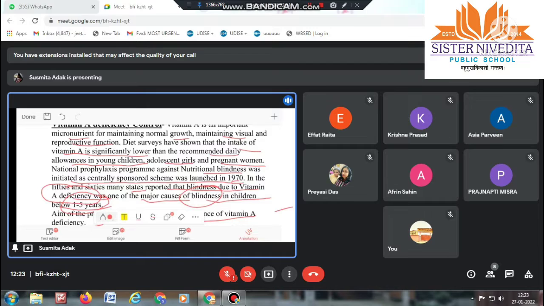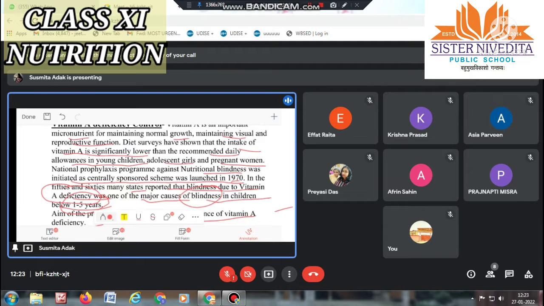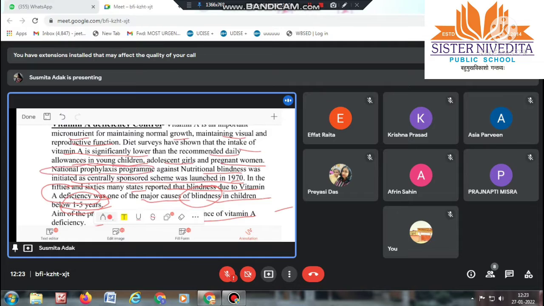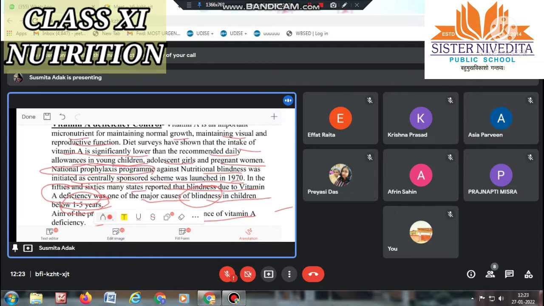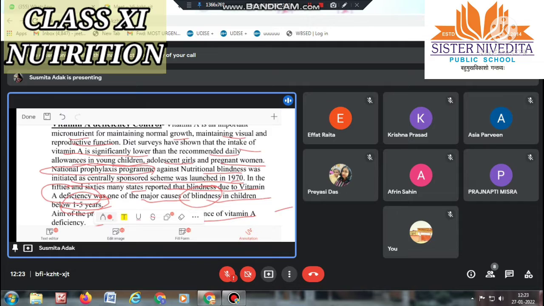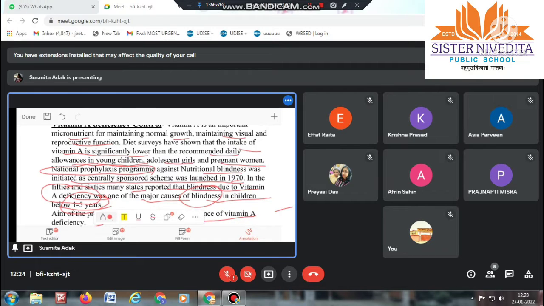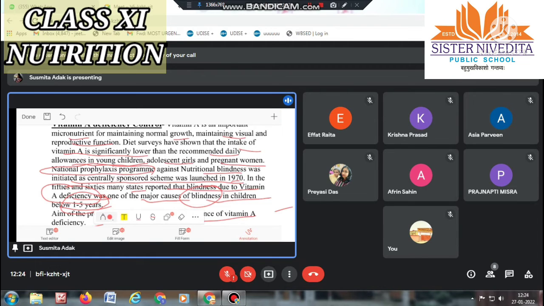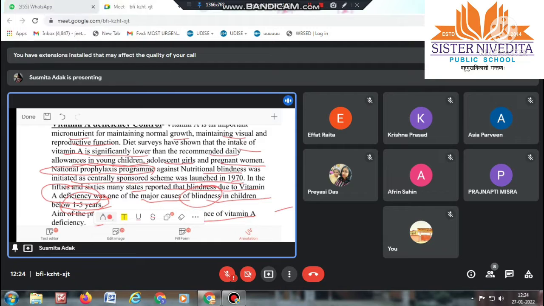See, in 1970, the National Prophylaxis Program against Nutritional Blindness. Means if any child becomes blind due to improper nutrition, or is born blind, then against this, one program was initiated, that National Prophylaxis Program, okay, in 1970.